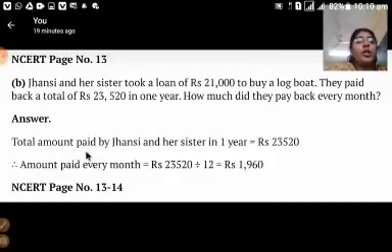Now see here. Total amount paid by Jhansi and her sister in 1 year is 23,520. This is the total amount they have paid in 1 year. For amount paid every month, for 1 month we have to calculate, which means we have to divide it by 12, because 1 year has 12 months. In 12 months they have paid this much amount. In 1 month how much have they paid? When we do this division, we will get the answer as 1960. Okay, this is the answer.